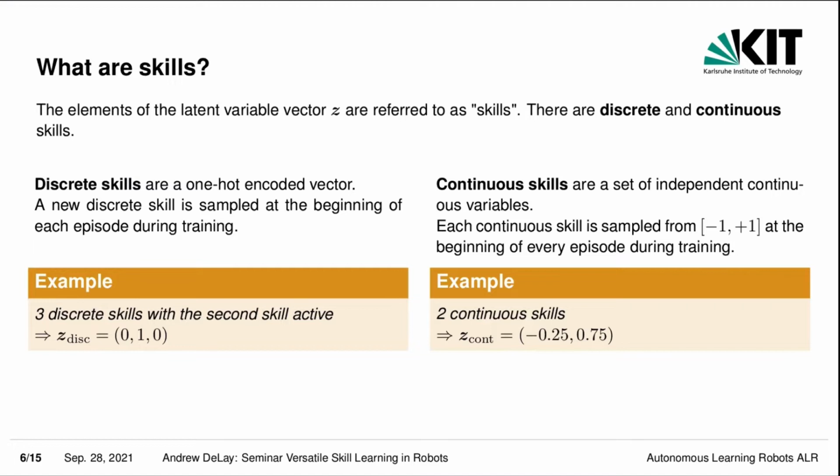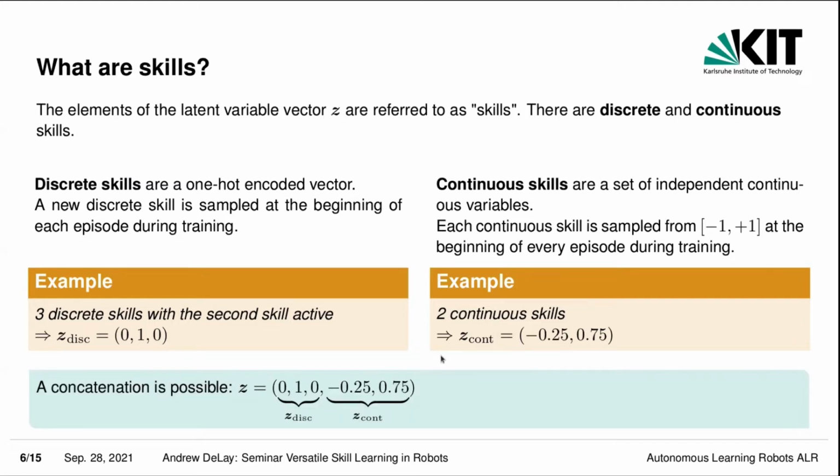Continuous skills, on the other hand, are a set of independent continuous variables, and they are sampled from a uniform distribution in -1 to +1 at the beginning of each episode. And this is how a continuous skill vector could look like. Eysenbach and others, and Kumar and others, only use discrete skills in their algorithms. And Osa and others introduce continuous skills to the picture and often mix both together. And this is simply achieved by concatenating both vectors.